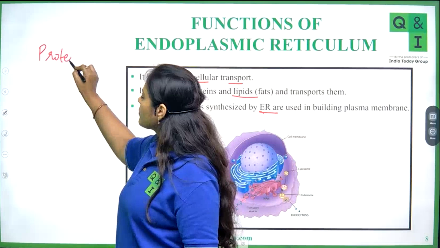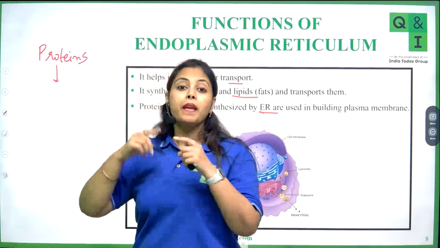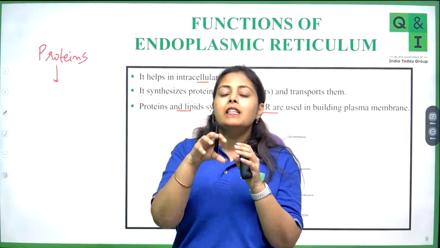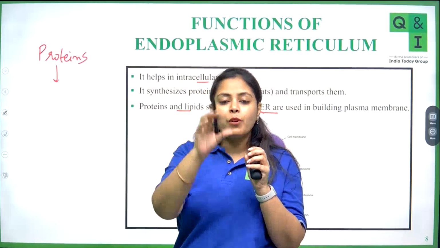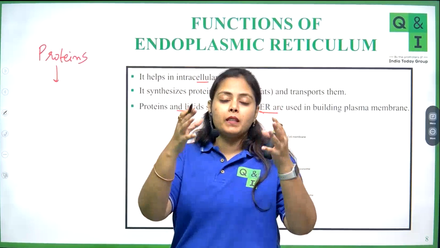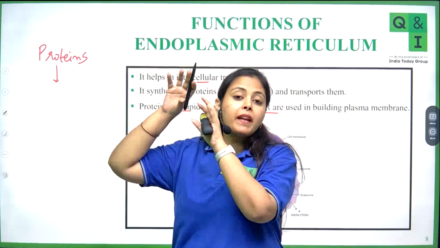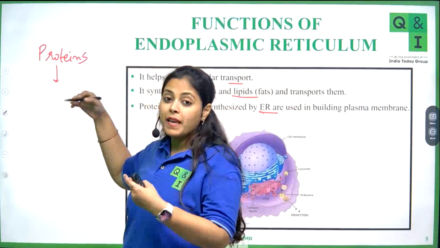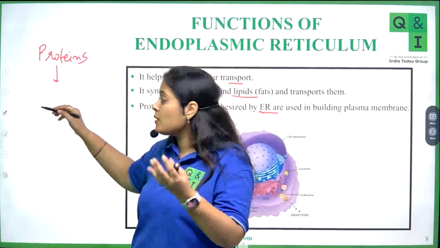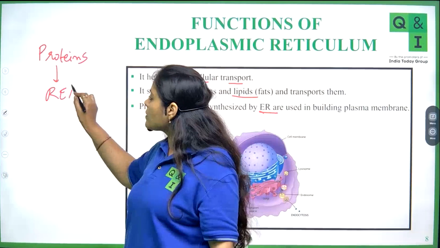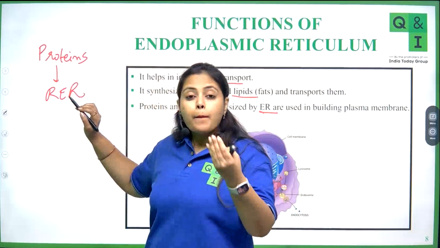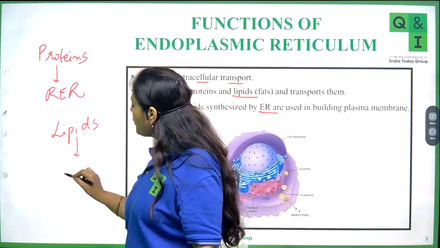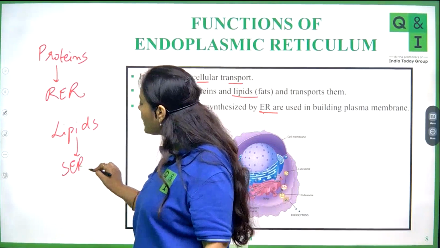Now see, proteins are being made functional. They're involved in synthesis. By synthesis, we mean that ribosomes are making them, but they are made functional by the rough endoplasmic reticulum. And lipids are manufactured by smooth endoplasmic reticulum.